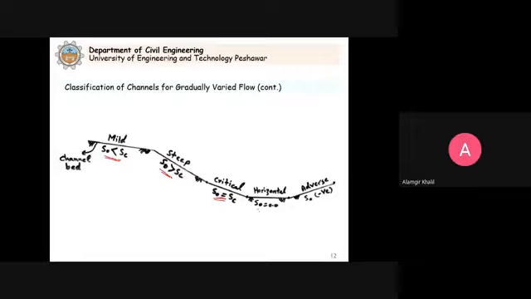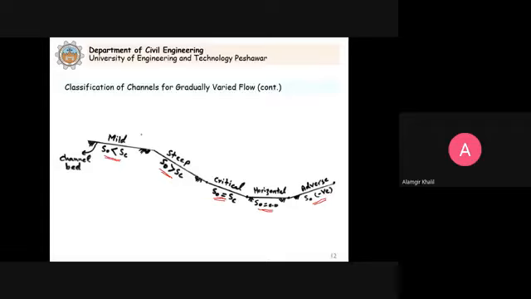For horizontal slope, S naught is 0. And for adverse slope, S naught is negative. So this is a relative comparison where you can get the idea of how we can define these 5 types of slopes for the open channel flow.